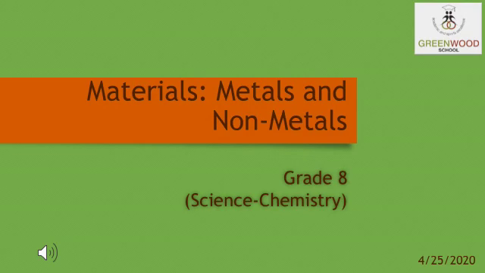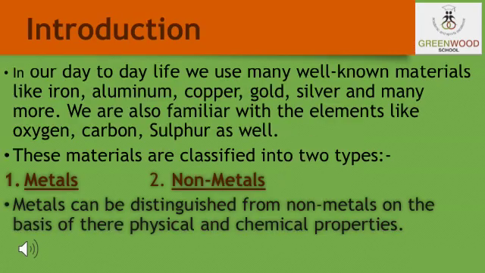So now today's topic will be of chemistry, that is materials, metals and non-metals. Today we are going to discuss in detail about the metals and the non-metals. Now students, you are familiar with a number of materials which you see in your daily life. These materials are made up of iron, that is the iron nail, aluminium utensils, copper utensils. You are familiar with these materials. Okay, so these things are made up of some types of materials.